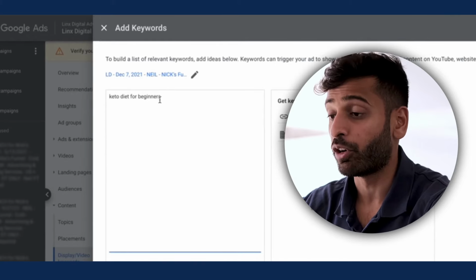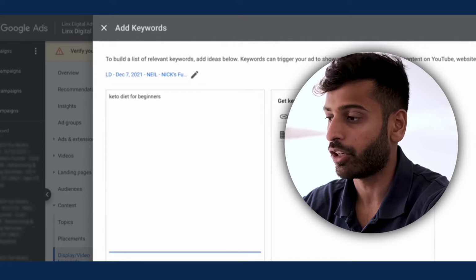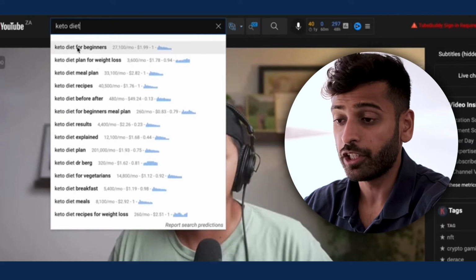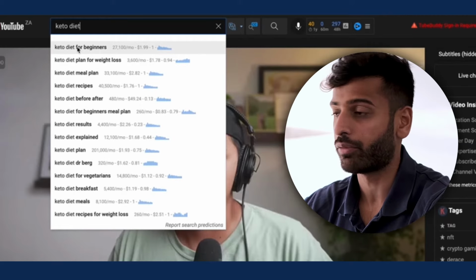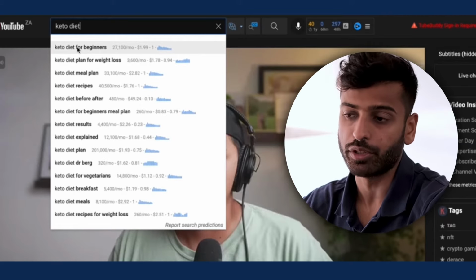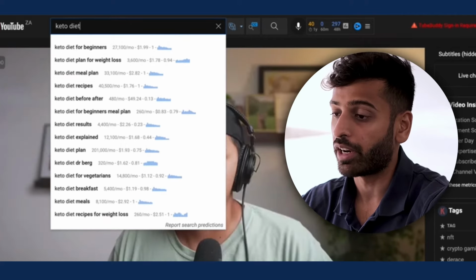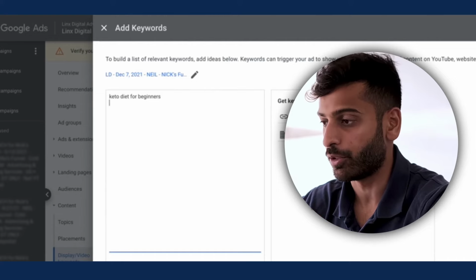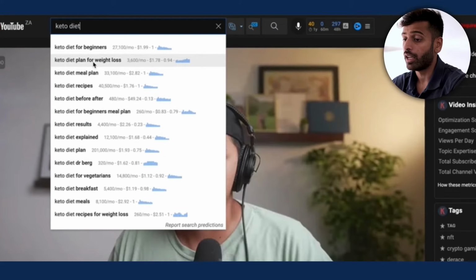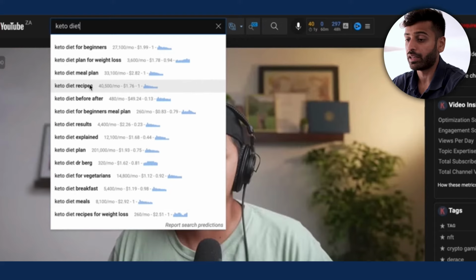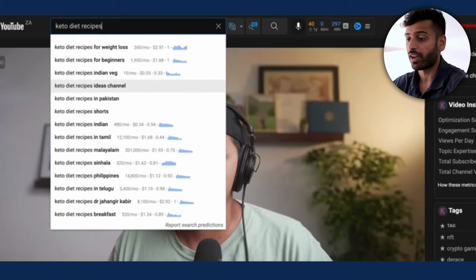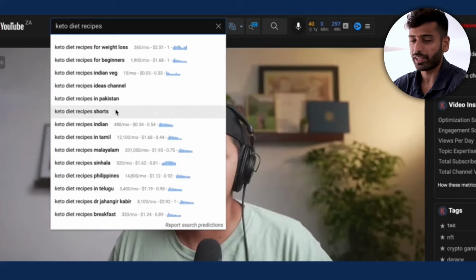And then for each different keyword campaign, you're gonna have one of these seed keywords, right? So campaign 1 is keto diet for beginners. And then from that, you have 4 to 5 different sub keywords, right? That you put right into here in that ad group. So it's 1 campaign, 1 ad group, 4 to 5 keywords. So the next one would be keto diet, let's say recipes, right? And then you put that into a separate campaign and find 4 or 5 really relevant keywords around that. So that's what I like to do.